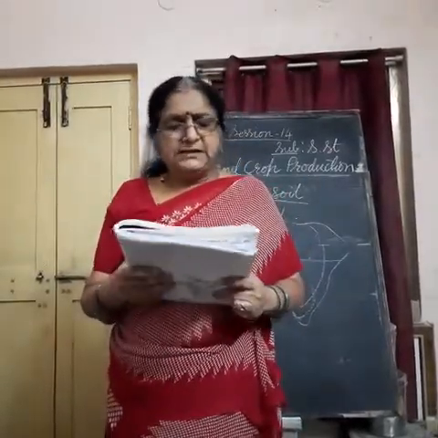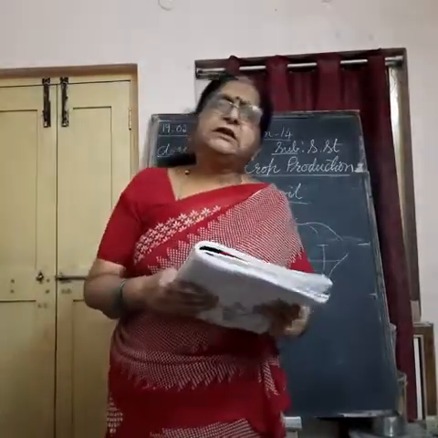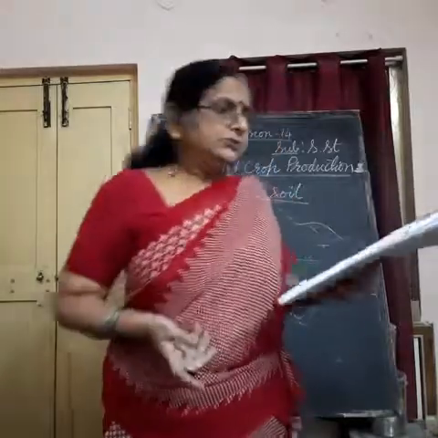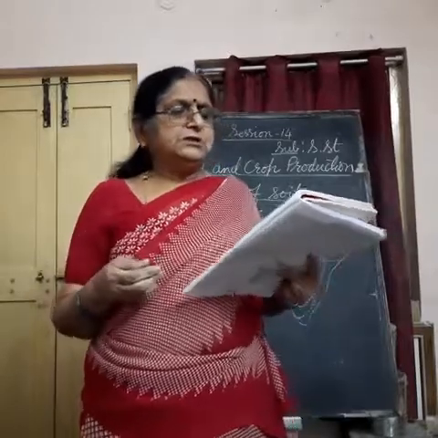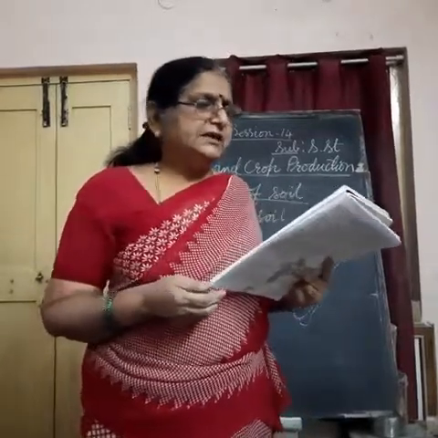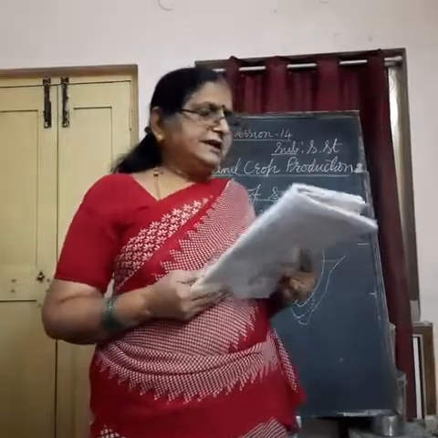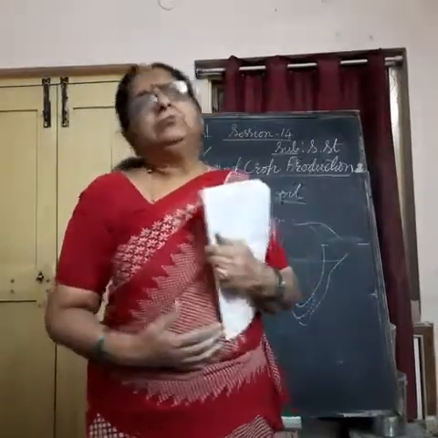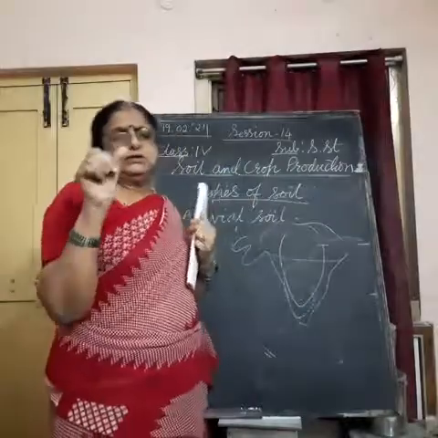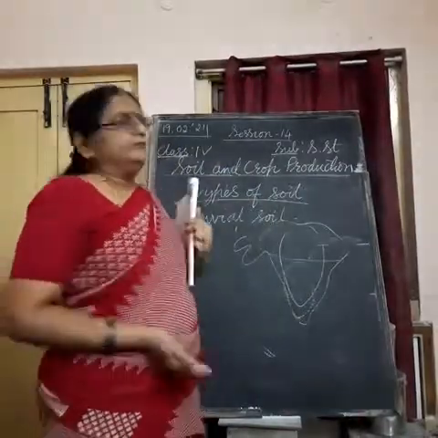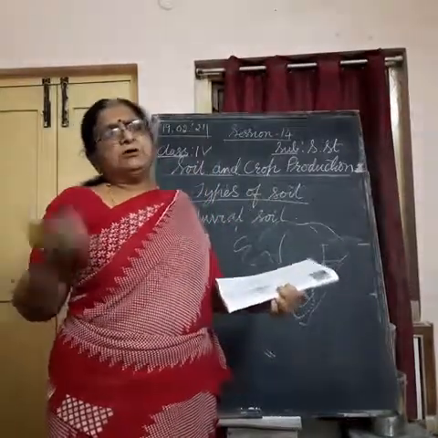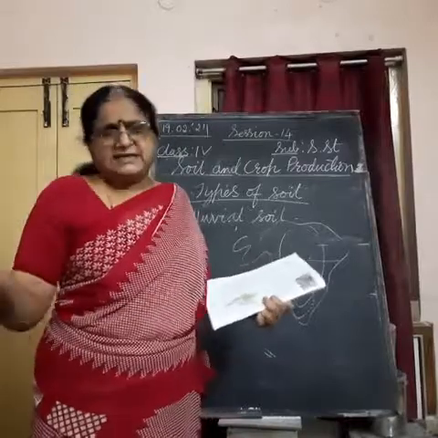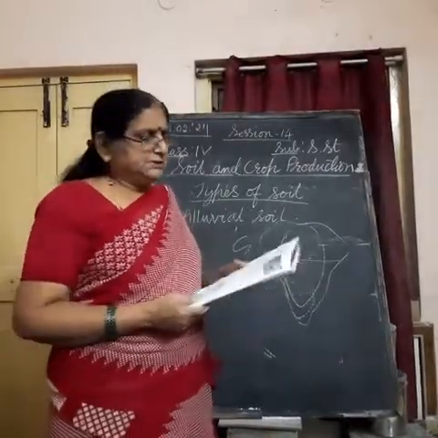Mountain soil. This soil is found in the hilly and mountainous areas. As the name suggests, it is found in the mountain areas only. The soil texture varies from place to place. It is loamy and silty in the valleys and coarse grained in the upper slopes. On the mountains, it is coarse like sand, rough. When it comes to the valleys, it is smooth. So we can say this mountain soil is not the same everywhere. It differs from place to place.